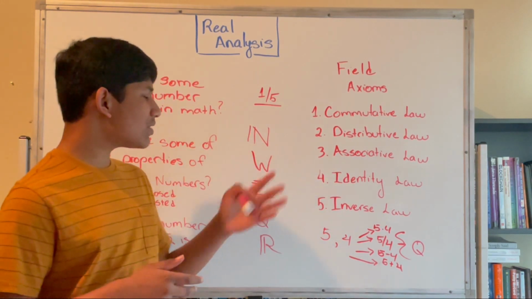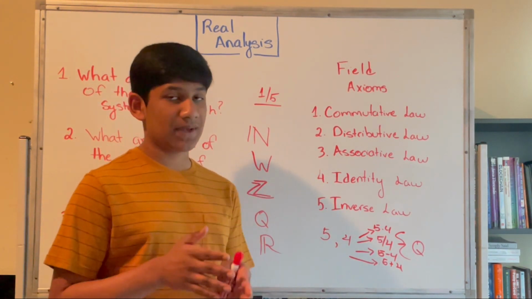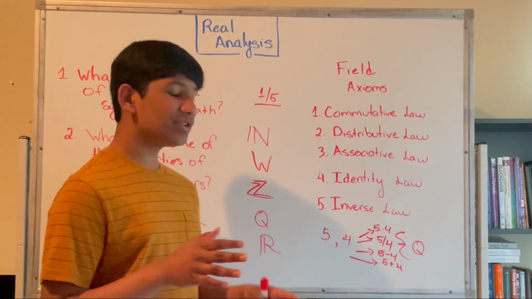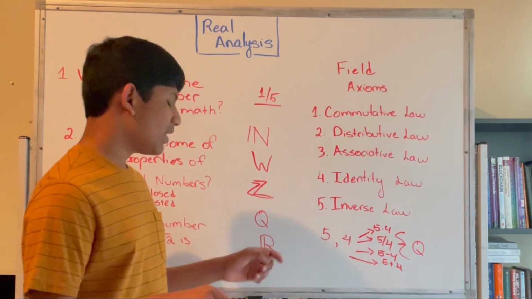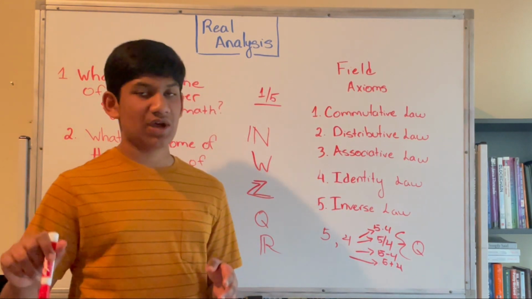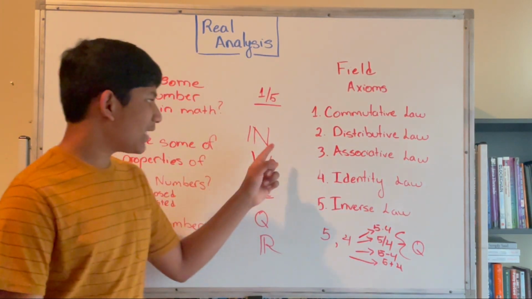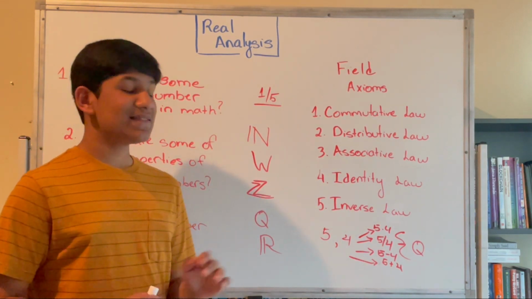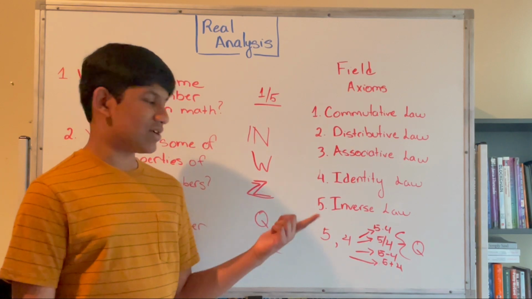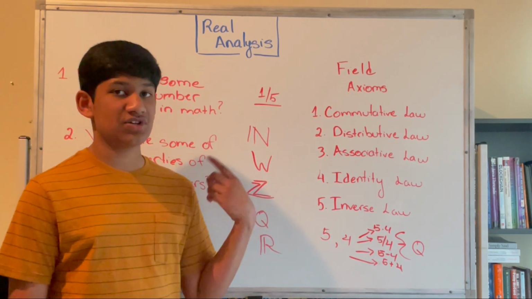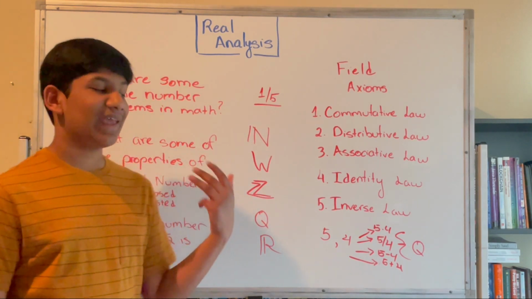To recall: natural numbers and whole numbers are only closed under addition and multiplication; integers, addition, multiplication, and subtraction; rationals and real numbers, addition, multiplication, subtraction, and division.